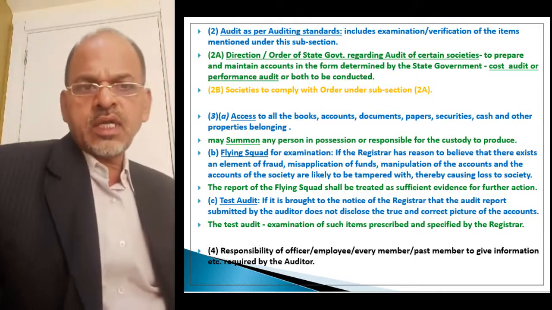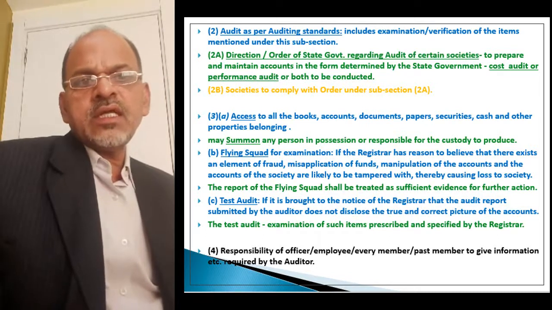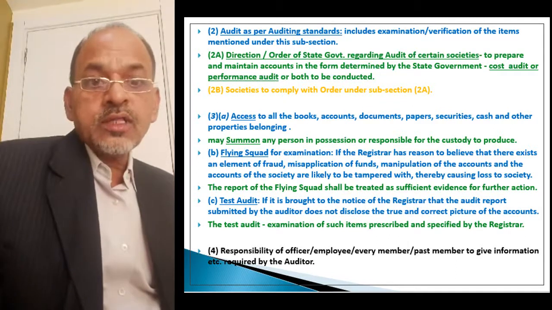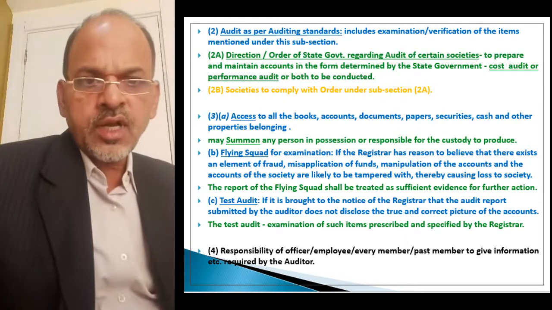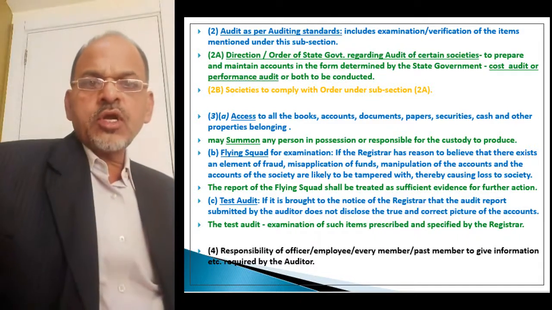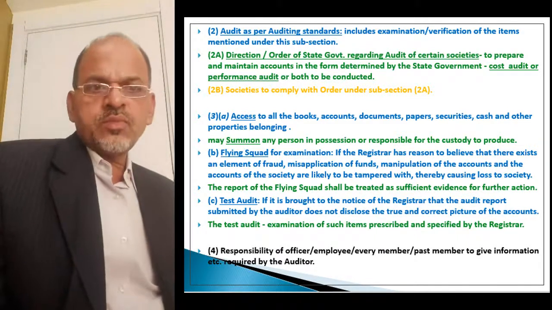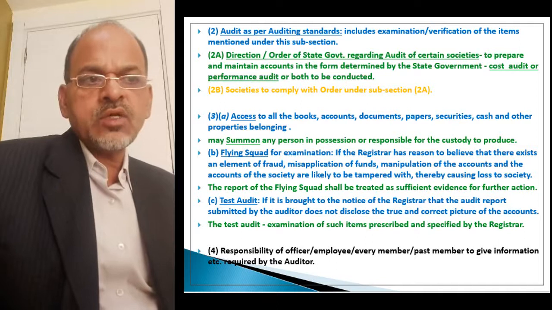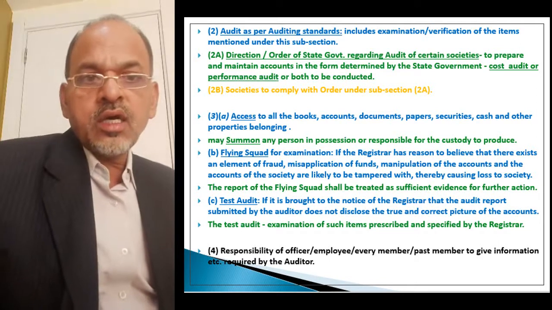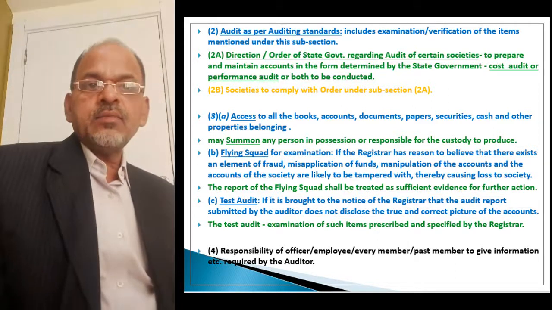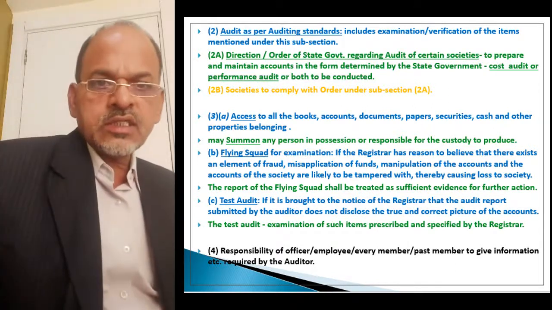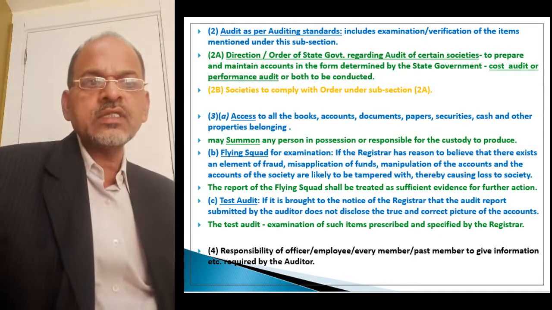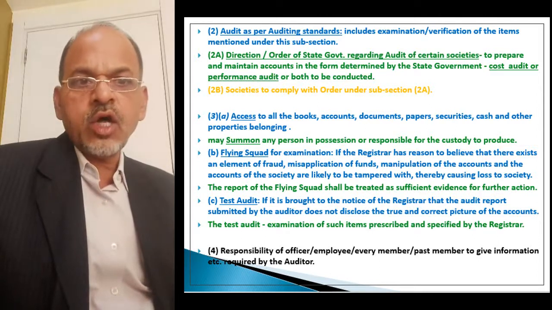Then besides that, a further provision for auditing is that the auditor must have access to all the books. Means if you appoint the statutory auditor, and when he comes to carry out the audit of accounts of your society, then you must provide all the books, accounts, documents, papers, securities, cash and other properties belonging to the society. Auditor can verify all these things. He has the right of access to all of them.